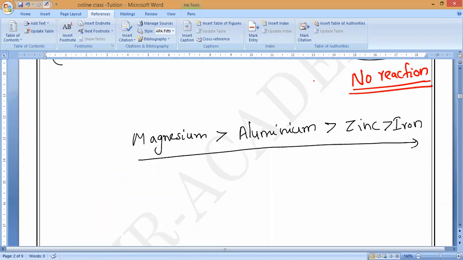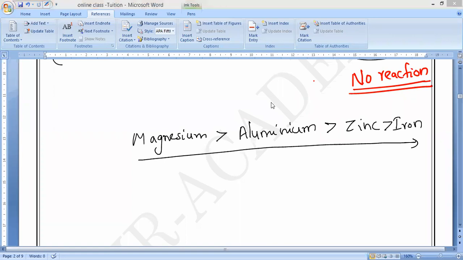So copper, silver and gold metals also do not react with the dilute acids. That is also something you have to remember. So the three metals which do not react with dilute acids are copper, gold, and silver. Everybody.